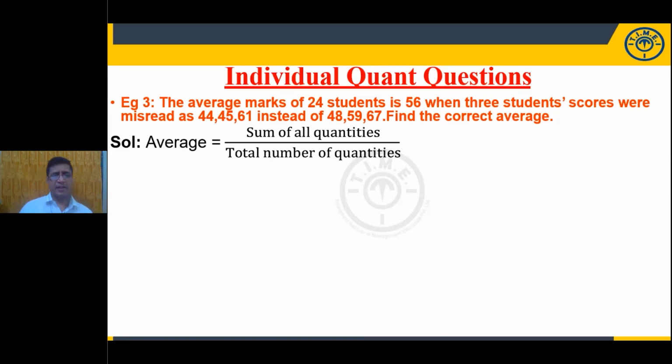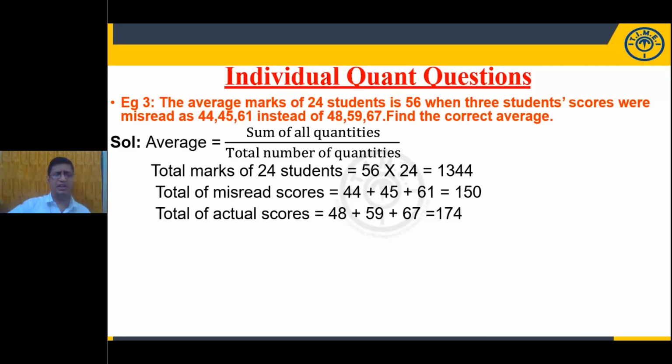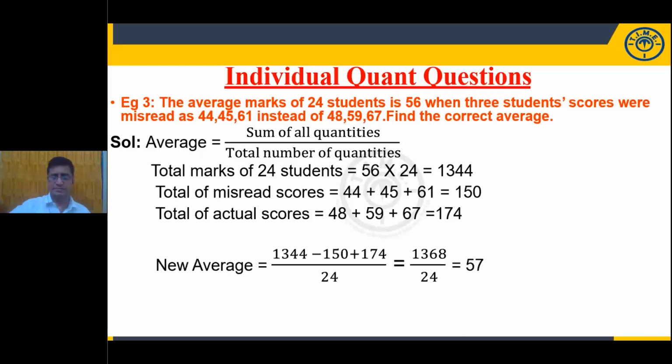Find the correct average. The average mark of the 24 students is 56, and 3 students' scores were read as 44, 45, 61 instead of 48, 59 and 67. What is the conventional way? If you observe, the conventional way consumes a lot of time.